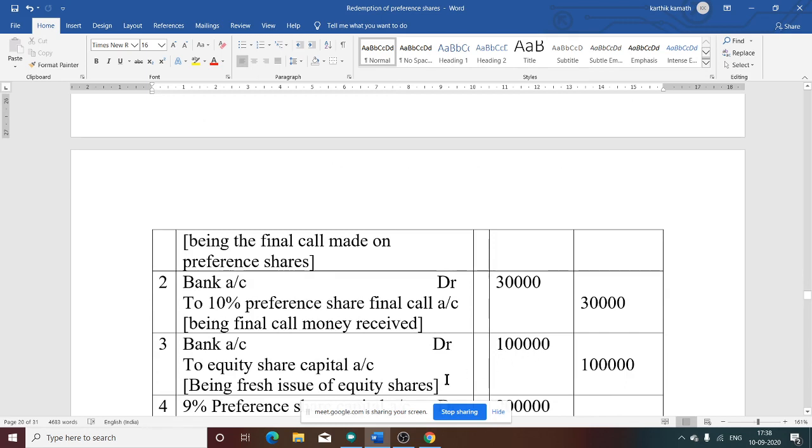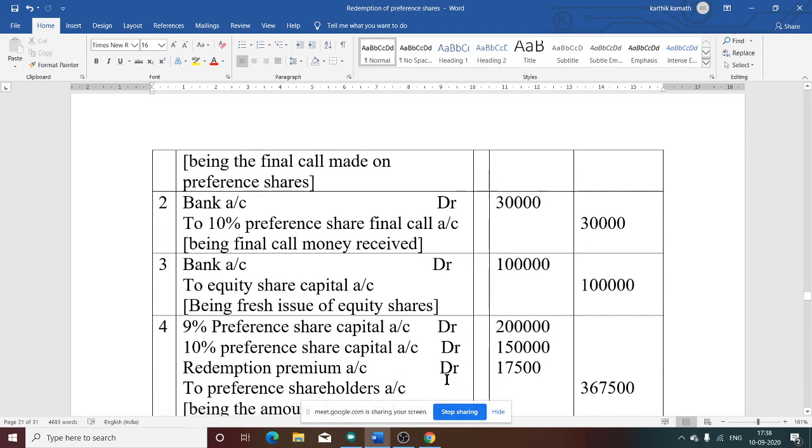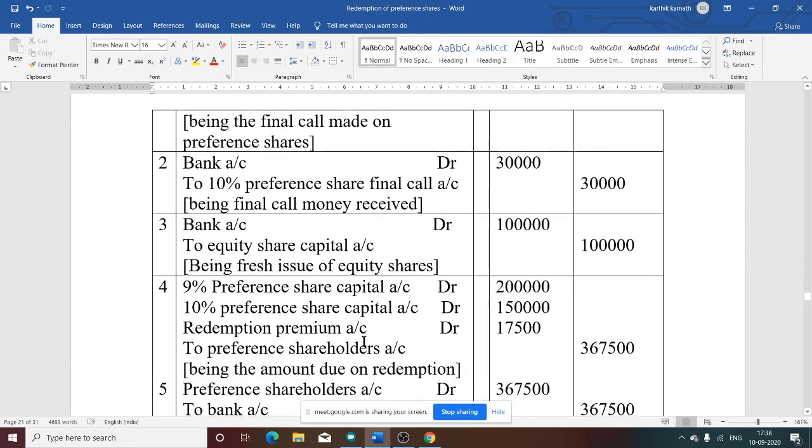Then now we need to calculate the amount due on redemption. How to calculate it? There are two categories of preference shares. First, 9% preference share capital account debit, that is 2 lakh, directly from the question. Next, 10% preference share capital account debit, that is 1,50,000 after converting it into fully paid preference shares. Before it was partly paid, 1,20,000, now it is fully paid, 1,50,000. Then redemption premium account debit, 3,50,000 into 5%, gives 17,500 redemption premium.